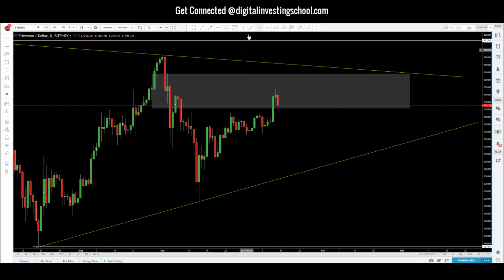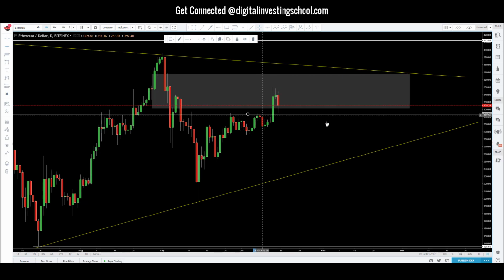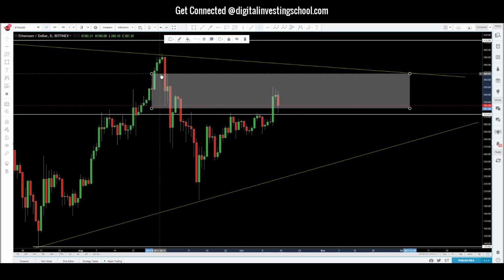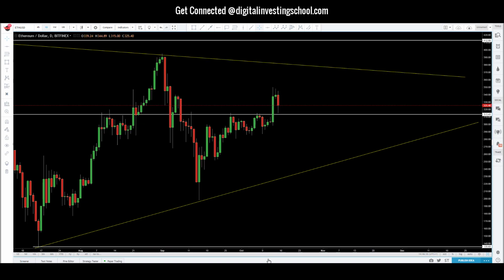Price is still holding above this level here. So here's where our support level would be. So we have our support, turned resistance, turned support again. So obviously we see price broke it. Now it's pulling back to test it. So we're going to probably wait Monday, Tuesday to see the price action here. If this level holds, then we should see price continue to go up. So that's going to be our bet on Ethereum.